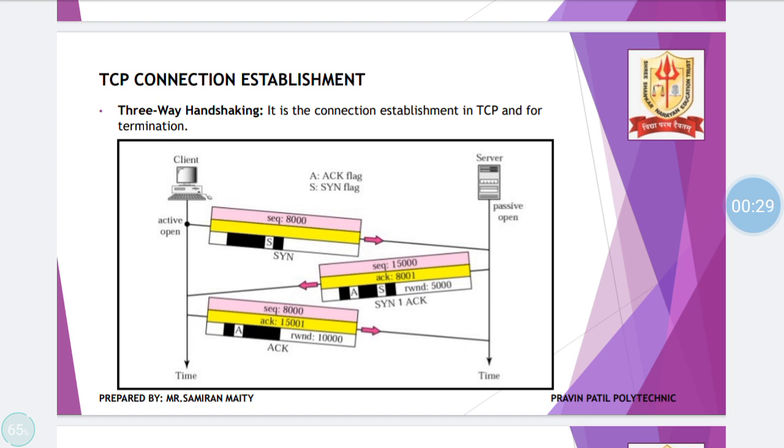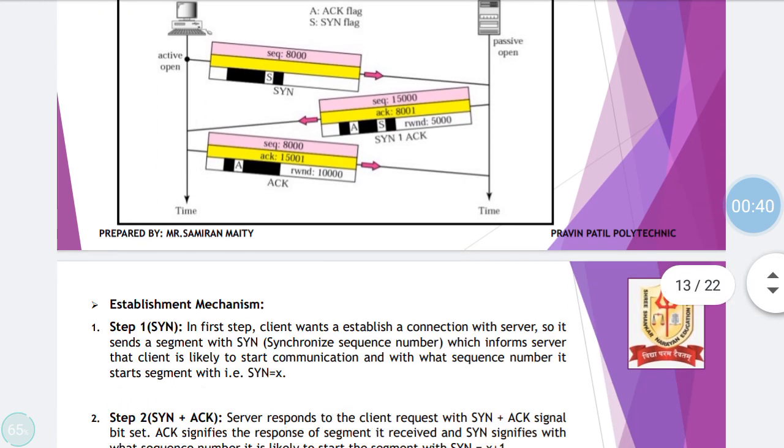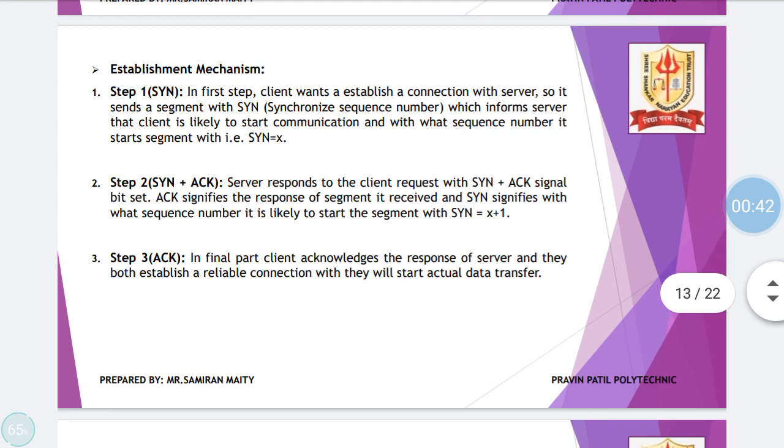In the sense, if the sender and receiver want to communicate, a connection has to be established between sender and receiver, and that is done with the help of the three-way handshake protocol. The details for the same will be covered in this slide.